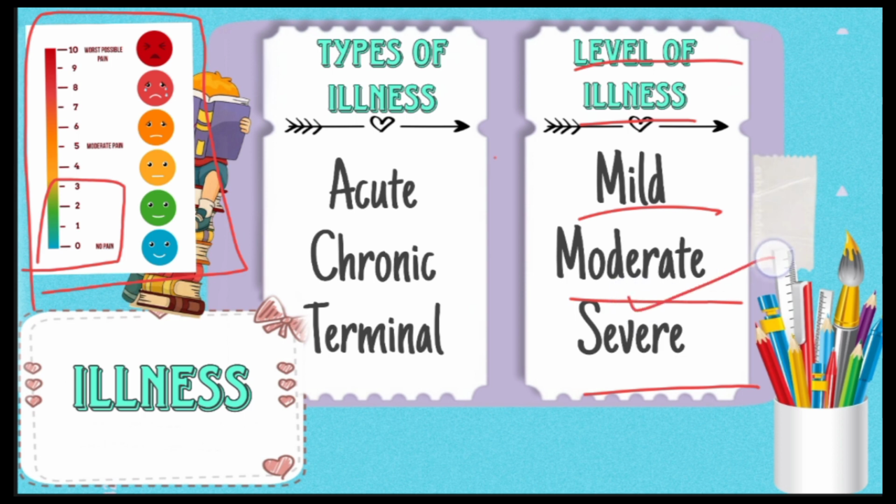While in moderate condition, it's from 4 to 6, and this condition is quite painful. We need to provide medicine. This pain is bearable, but still we need to provide medication, we need to provide help to the patient. But in severe level, this is unbearable pain. It's from 7 to 10, and in this condition we need to provide medication, we need to provide help as soon as possible. This is the level of illness.